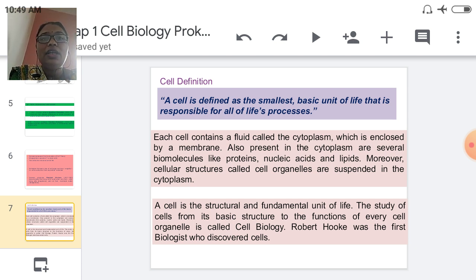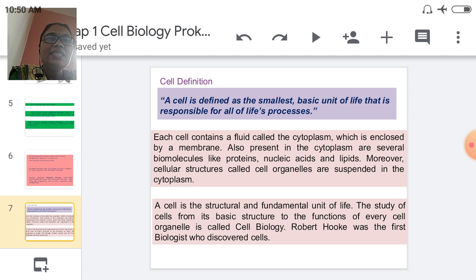Different types of research work have been carried out on the cell. Then going toward the cell definition. The very simple definition of the cell is the smallest basic unit of life that is responsible for all life processes. It means the cell is the smallest basic unit of life, and this cell is responsible for all life processes.